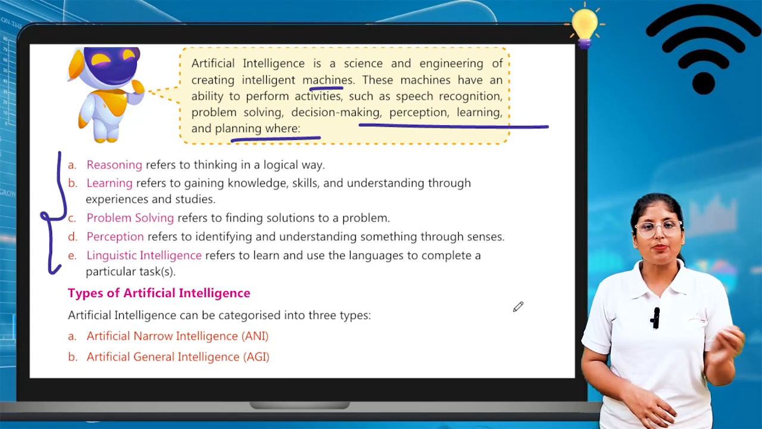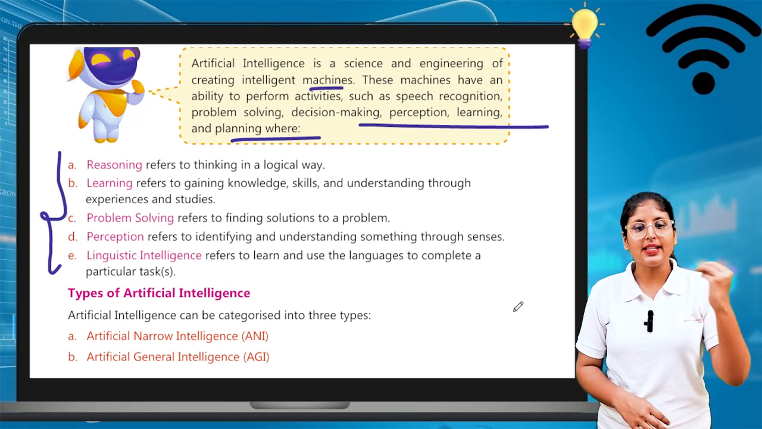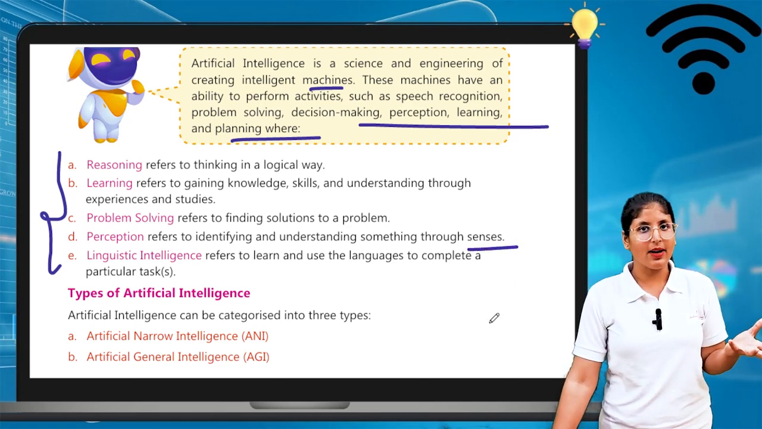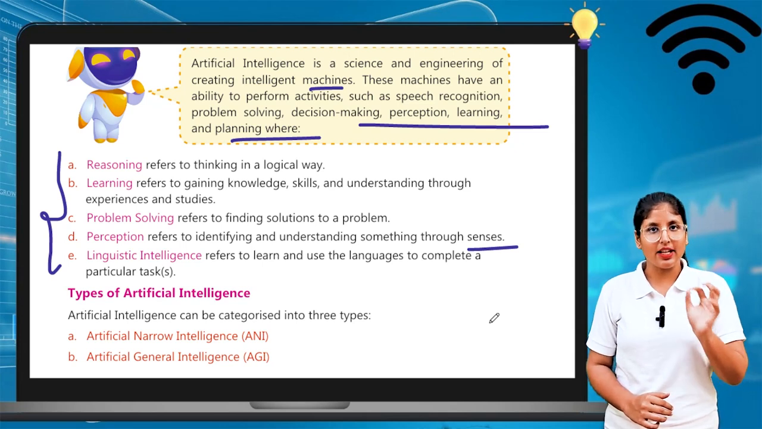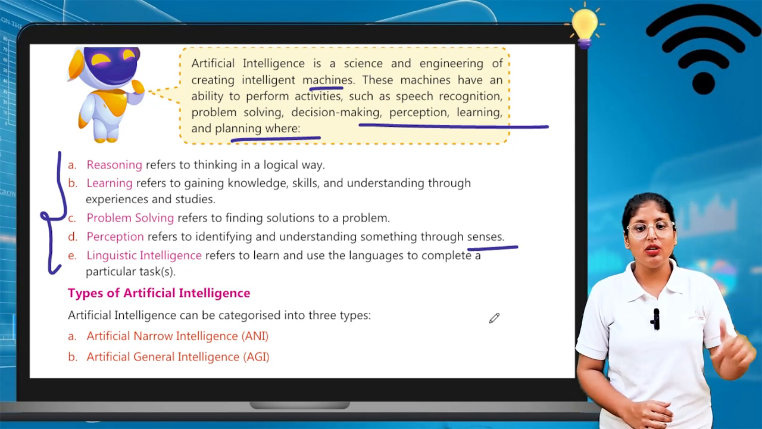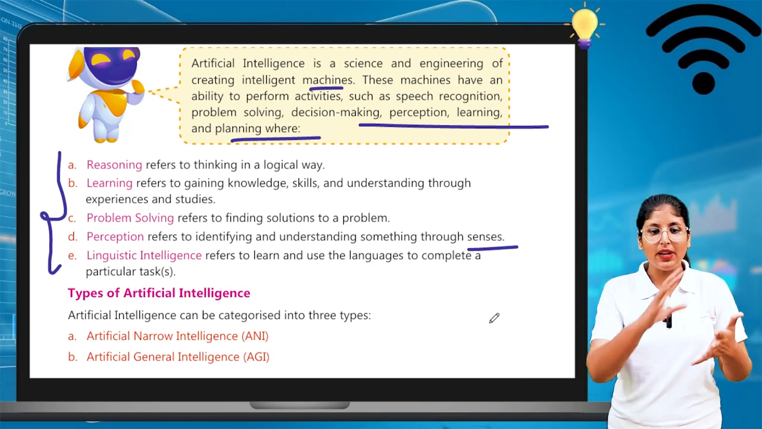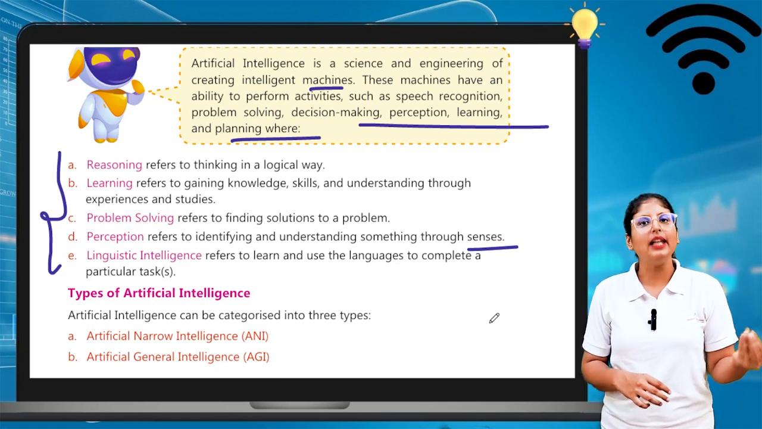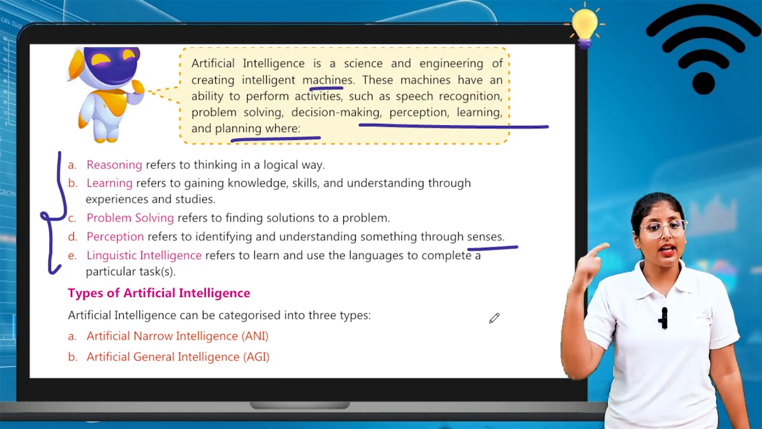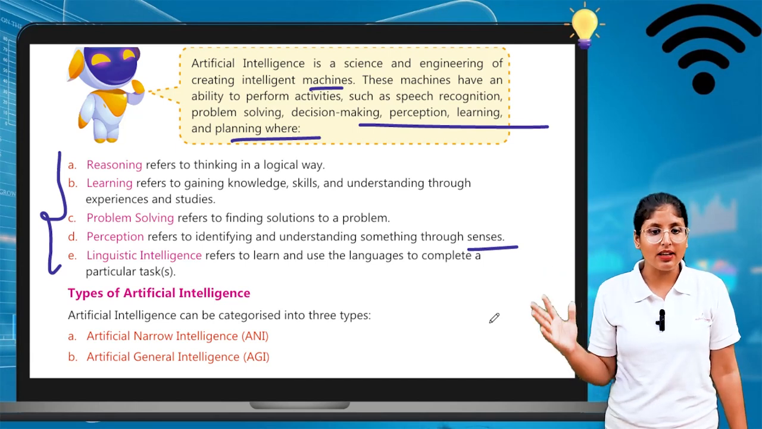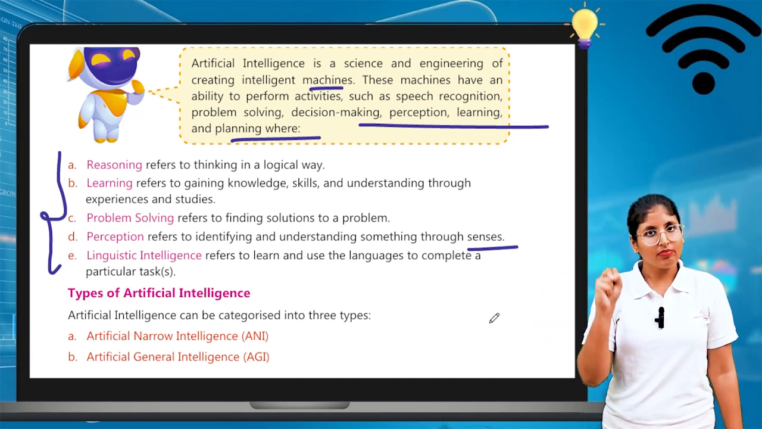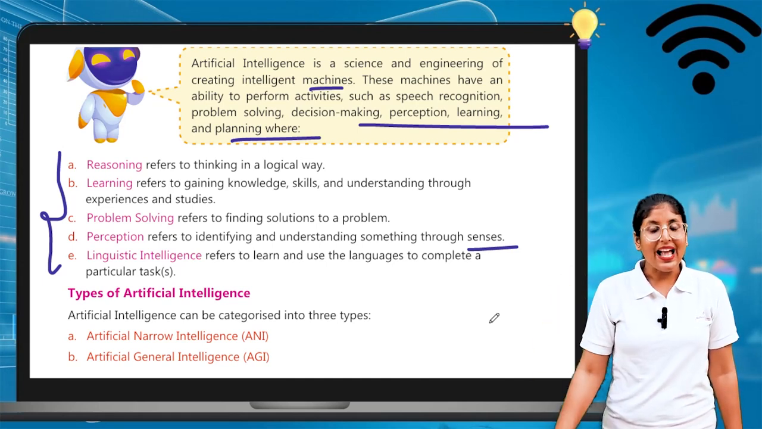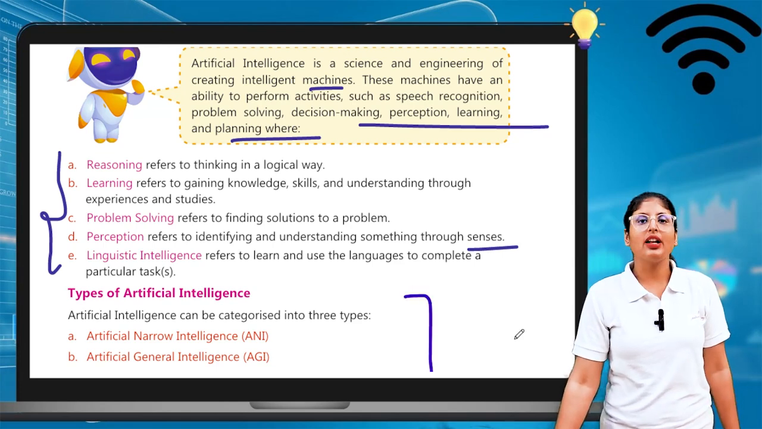Next is perception. Perception refers to identifying and understanding something through senses. Next is linguistic intelligence. Linguistic intelligence refers to learning and using language to complete a particular task. Linguistic means related to language. So reasoning, learning, problem solving, perception and linguistic intelligence are the main things in artificial intelligence. Let's see what are the types of artificial intelligence.